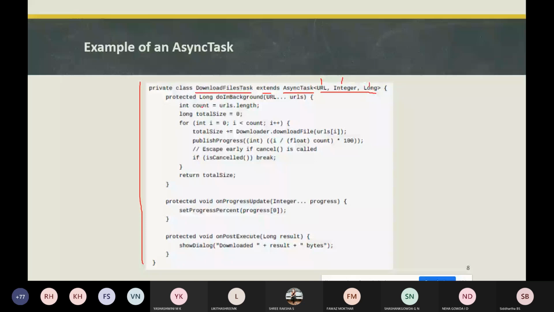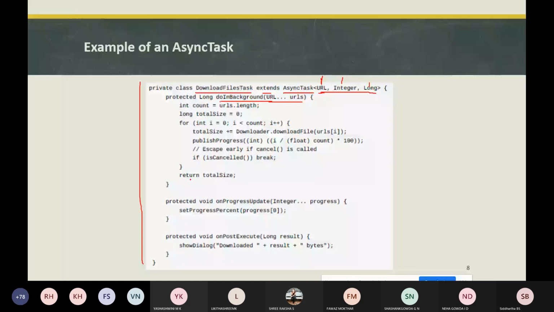Whatever params you use, that parameter should be the same as the parameter we pass in the doInBackground method. Here we are passing the URL, so the data type is URL. And the return type of this method should be the same as the declared result type.